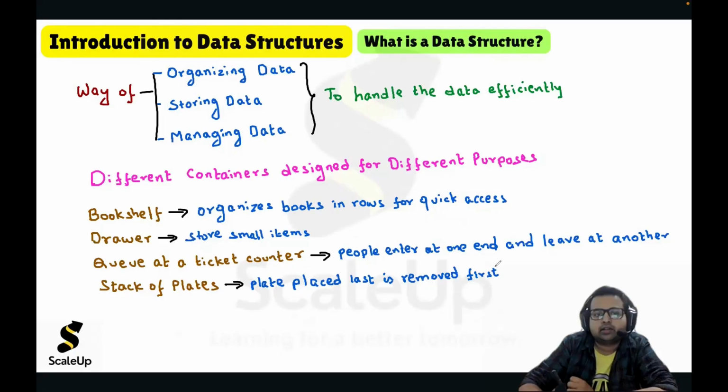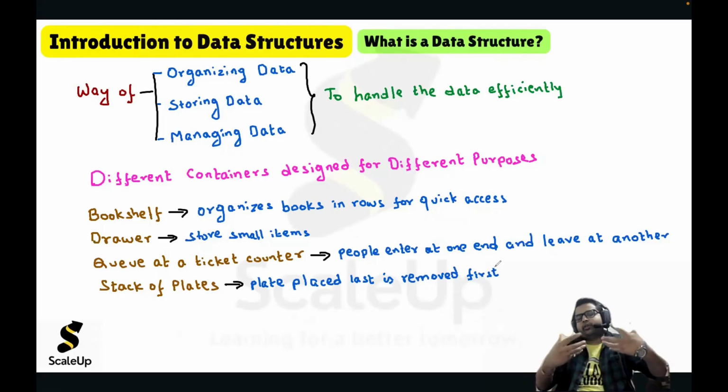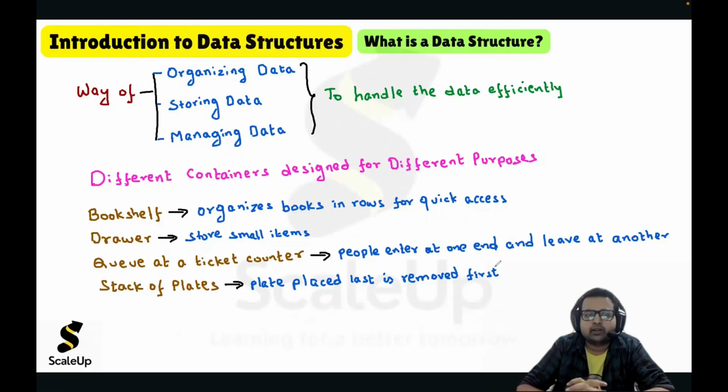So this is the idea. What we are trying to convey is that we saw different ways of organizing elements or objects. Like in a bookshelf, the object is the book and they are organized in the form of rows. In a drawer, small items are the objects, which are stored in a random way, because in a drawer you just throw small items in randomly.